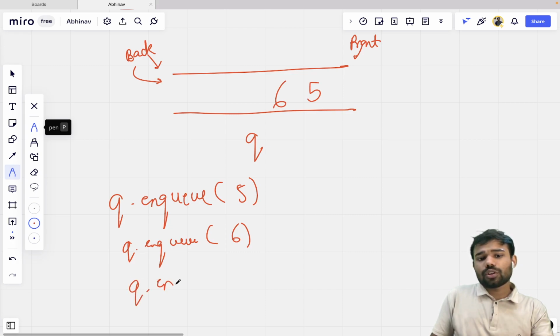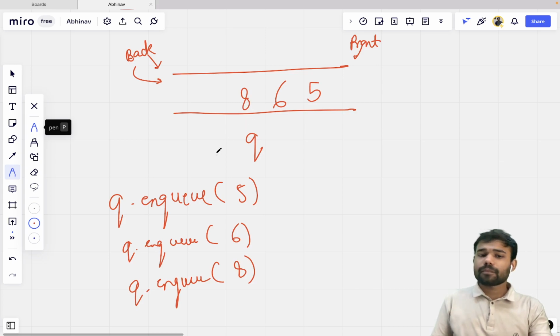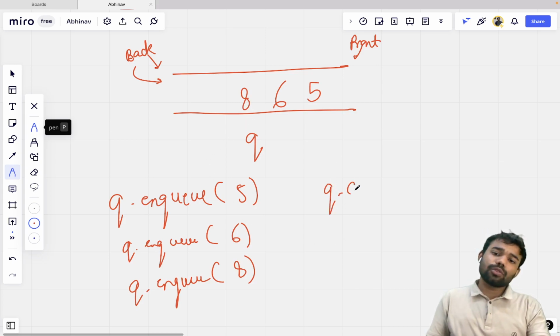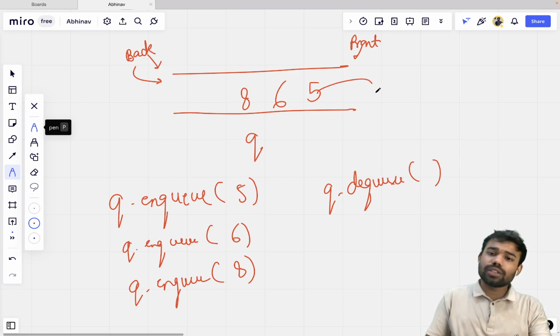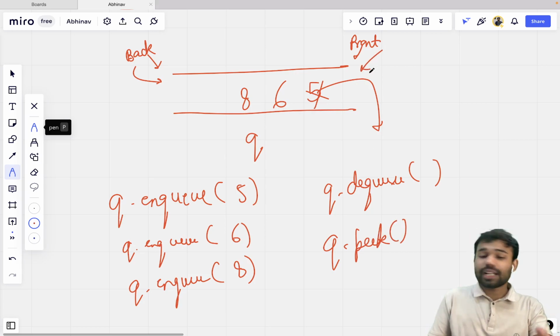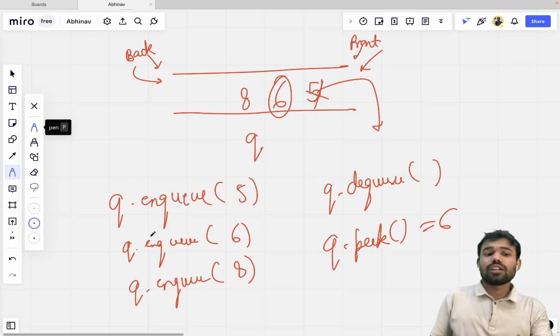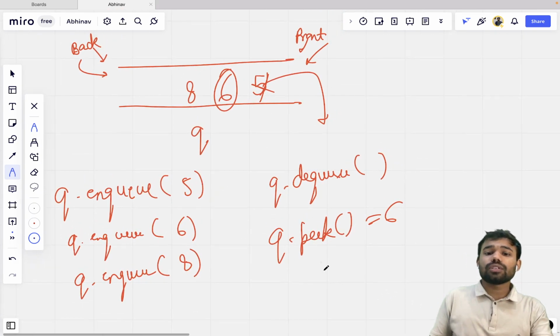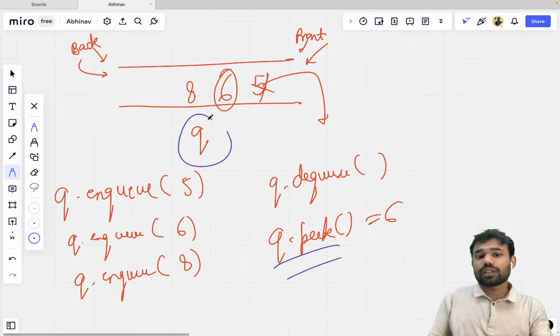I will write q dot enqueue 8, so 8 will be from here. Similarly, if I write q dot dequeue, it will just remove this element 5. If I write q dot peek, it will tell the front element, not the top. What is the front? 5 has been removed, so 6 will be there, so 6 will be the answer. Basically, this is how this concept of queue works.